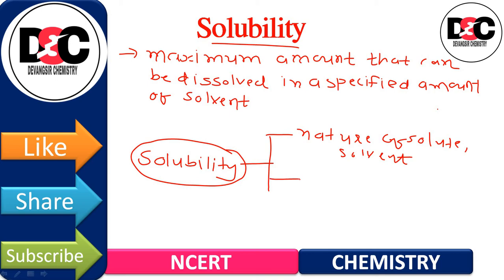Then the second is temperature and pressure. Okay, now let us consider the effect of these factors in the solution of solid or gas in liquid.